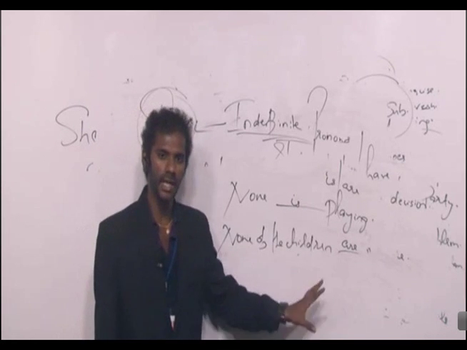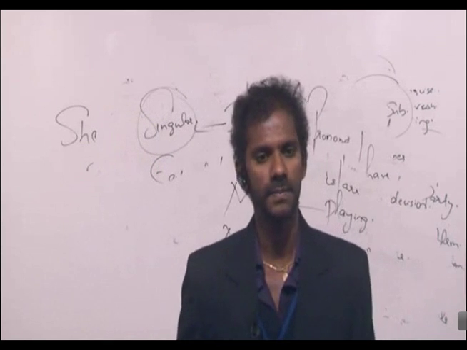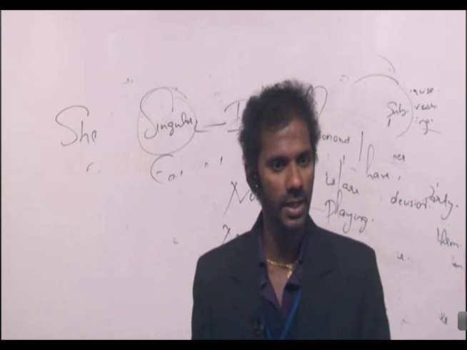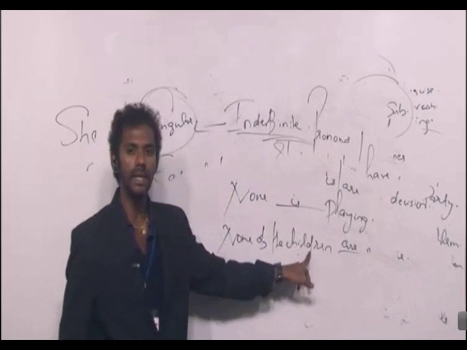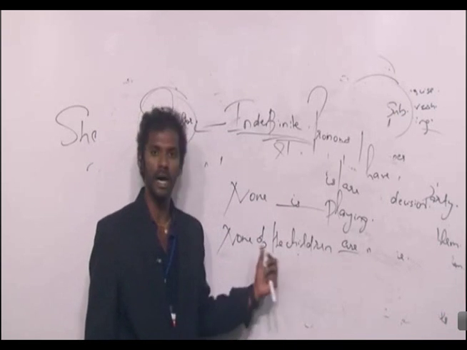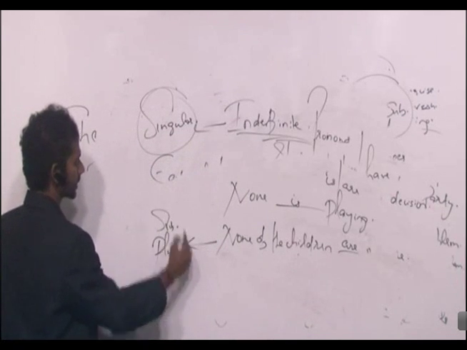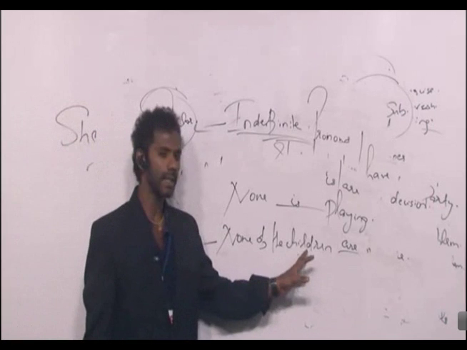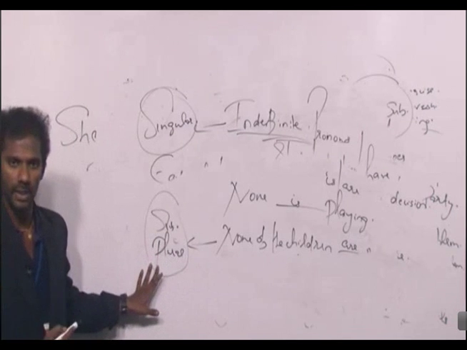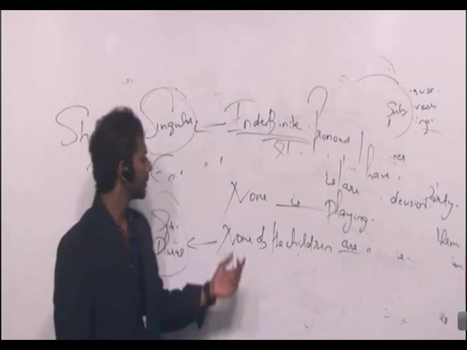Children. Is children countable or uncountable? Countable. Singular or plural? Plural. Right? Child is singular, children is plural. So here we have a plural countable noun after none. If there is a plural countable noun after none, then the subject is taken as plural, so verb also must be plural. So it should be none of the children are playing. Got it? Fine.